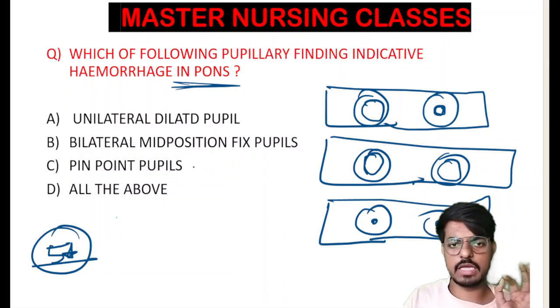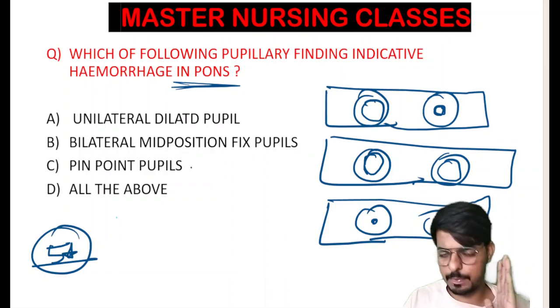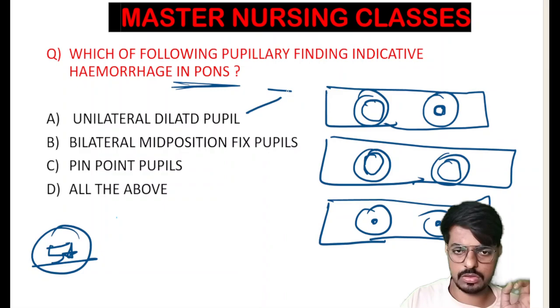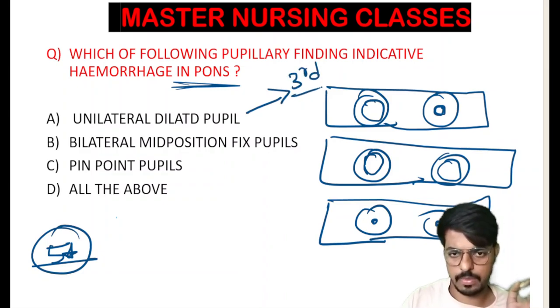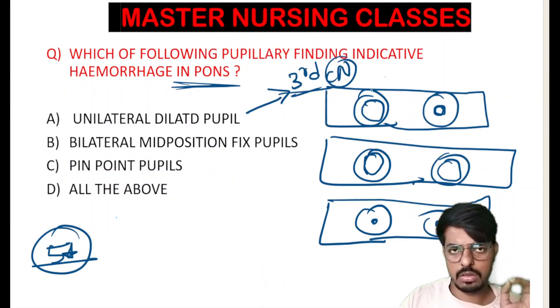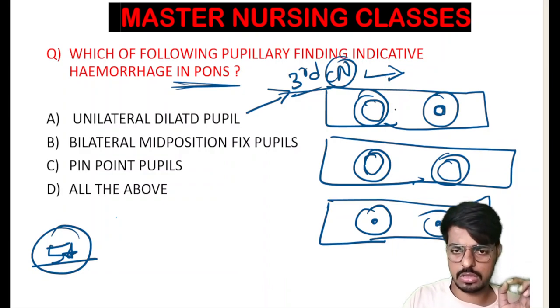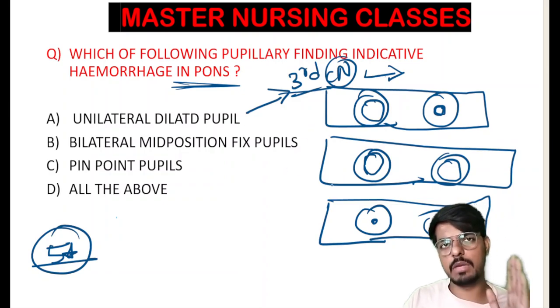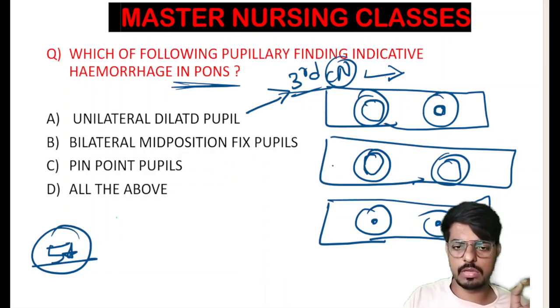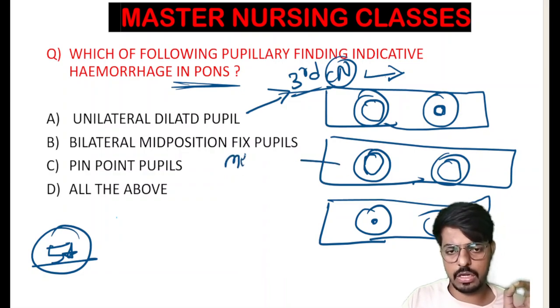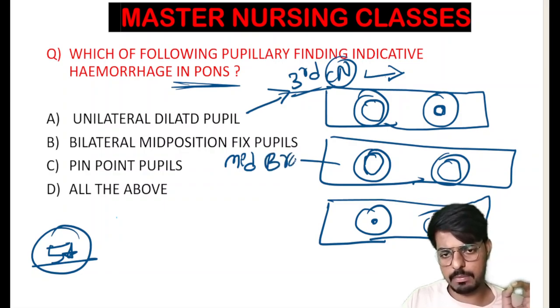So, if the examiner asks which kind of pupillary reaction we will see in a patient with third cranial nerve injury, that is the unilaterally dilated pupil. We will see it in a patient with oculomotor nerve injury, the third cranial nerve injury. And bilaterally mid-positioned fixed pupils you will see in a patient with a midbrain injury.